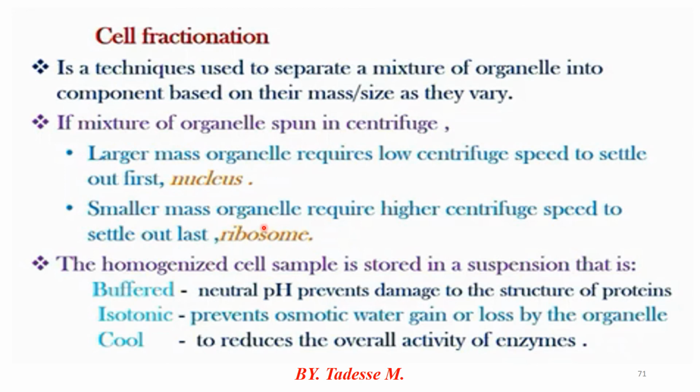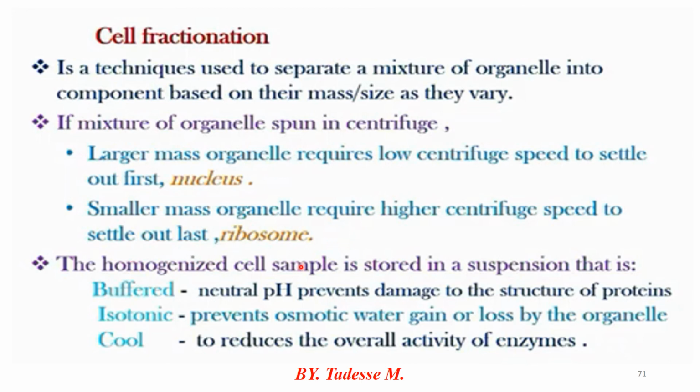Therefore, the large mass of organelles settles out first at low speed. That's the nucleus, the largest organelle, and the double membrane bound organelles, including mitochondria and chloroplast. But the smallest organelles settle out last at high speed, including ribosomes, vacuoles, and endoplasmic reticulum. Those are the smallest mass of organelles.